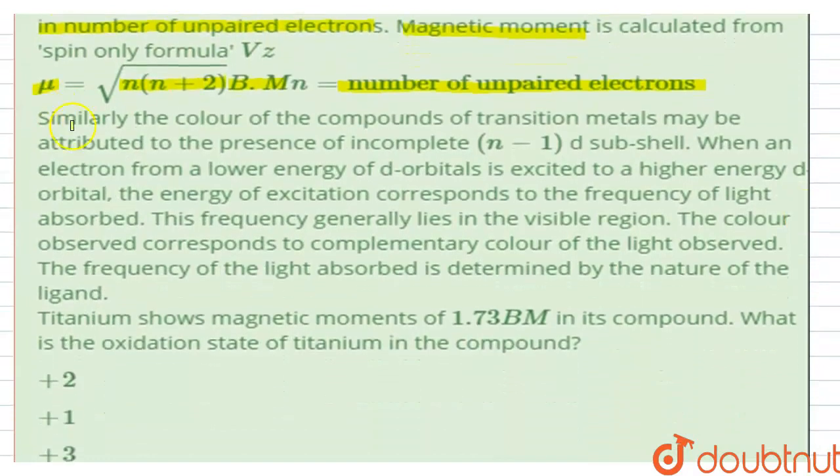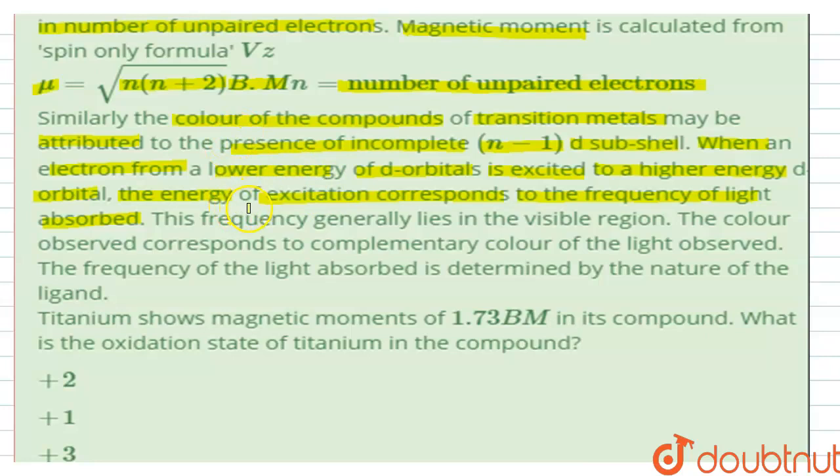Now, they're also telling us about the color of the compounds of transition metals, which can be attributed to the presence of incomplete n-1 d subshell, right? When an electron from a lower energy d orbital is excited to a higher energy d orbital, the energy of excitation corresponds to the frequency of light absorbed. So what happens is that on the attack of a ligand, d orbitals split into two energy levels according to crystal field splitting theory.